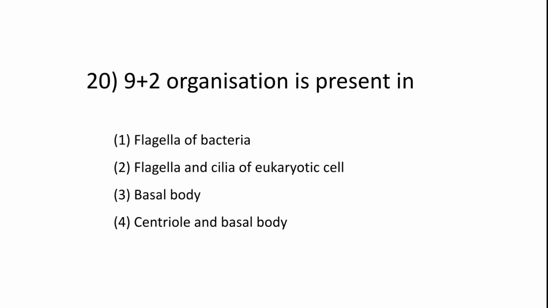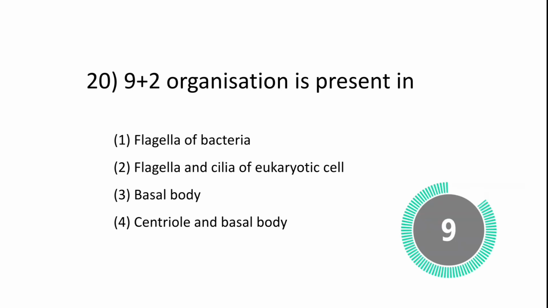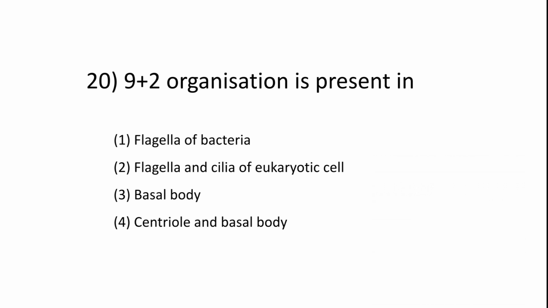Okay, next question. 9 plus 2 organization is present in 1. Flagella of bacteria, 2. Flagella and cilia of eukaryotic cell, 3. Basal body, 4. Centriole and basal body. इसका आंसर है ऑप्शन 2, flagella and cilia of eukaryotic cell.